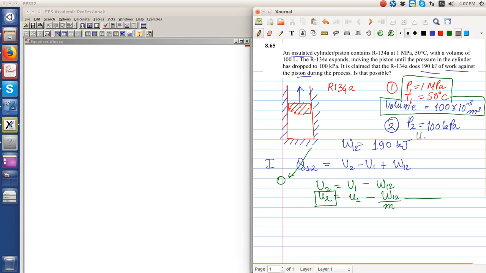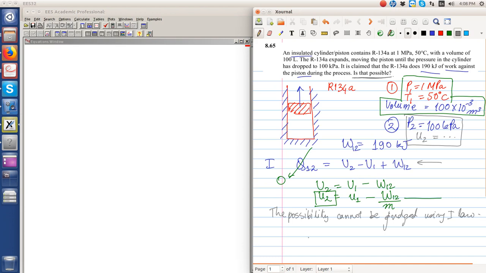So this equation should give me the state property u2. Therefore, with the help of u2 and the pressure, I should be able to find out the properties of the next point. Is the process possible? Whether or not the process is possible is not determinable using only the first law, because we have used the first law to find the property u2. So the possibility cannot be judged using the first law.